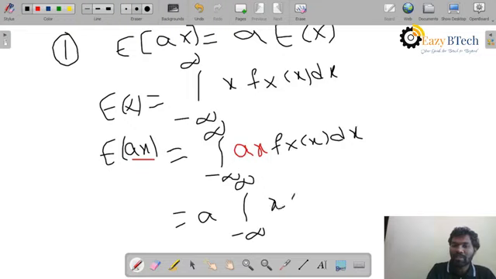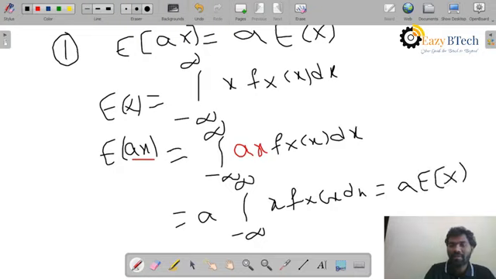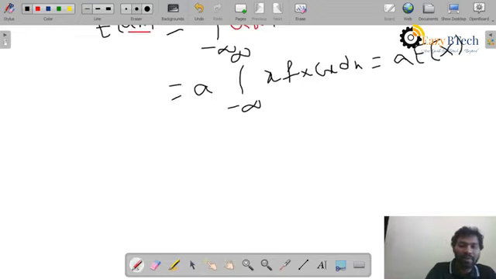So x into f_X(x) dx, which is equal to a into expectation of X. What we conclude is that if you multiply a random variable with a constant a, it takes that a value outside, multiplied by the expectation of X. So this is the first property.